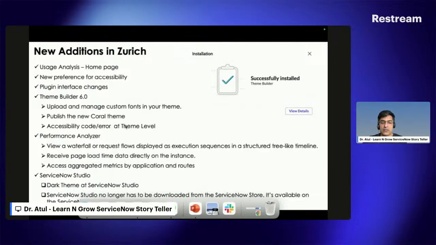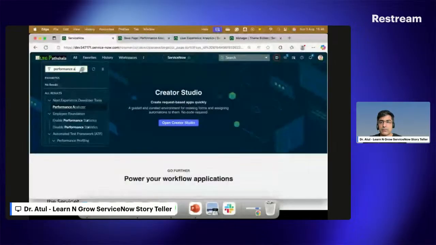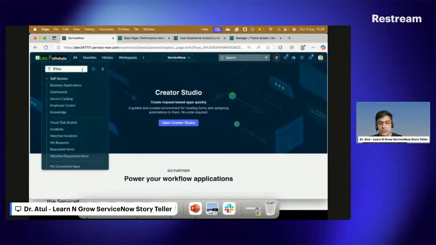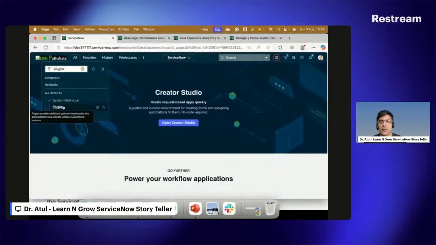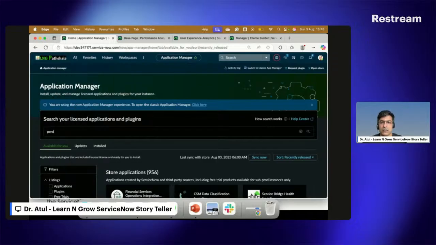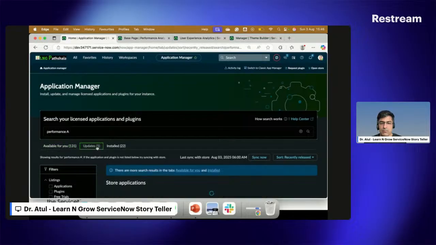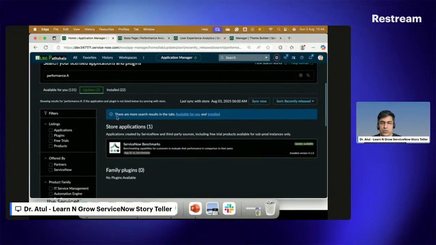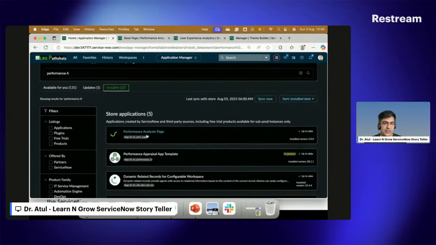So if I go and search for it in the plugins, I can go here in the plugins and search for the Performance Analyzer, you can see.